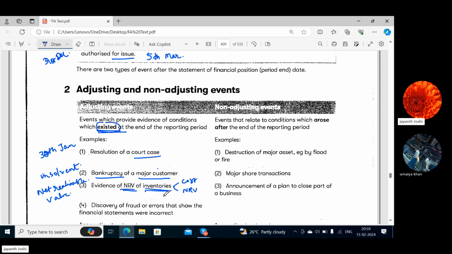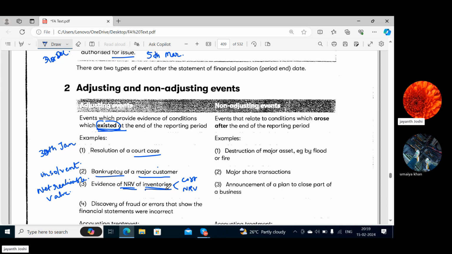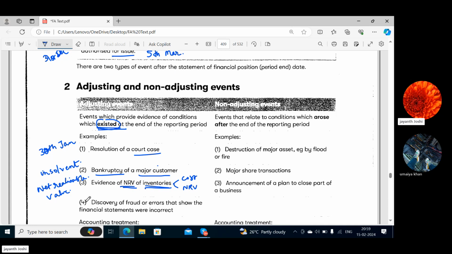Then discovery of fraud or errors that show the financial statements were incorrect. Suddenly we get to know that we have committed an error, and some intentional errors will be termed as fraud. Okay. So either an error or a fraud has been discovered, and definitely if there is error or fraud, the financial statements will be incorrect. Okay. So these are certain examples of adjusting events. Now we'll take the examples of non-adjusting events. So a non-adjusting event doesn't have any relation with the reporting period.